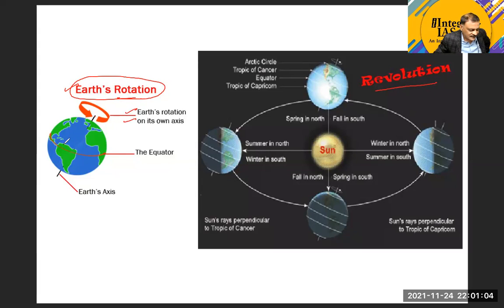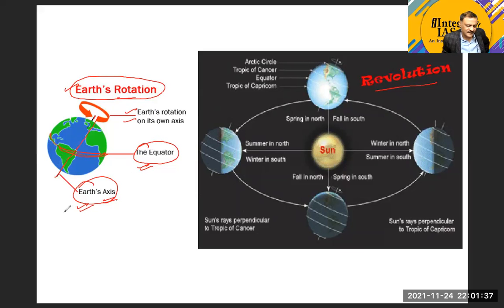The central part of the earth, or the middle part of the earth, is generally termed the equator. It is the middle line of the earth. And the rotation of the earth is taking place around an imaginary axis, and we generally term it the earth axis.